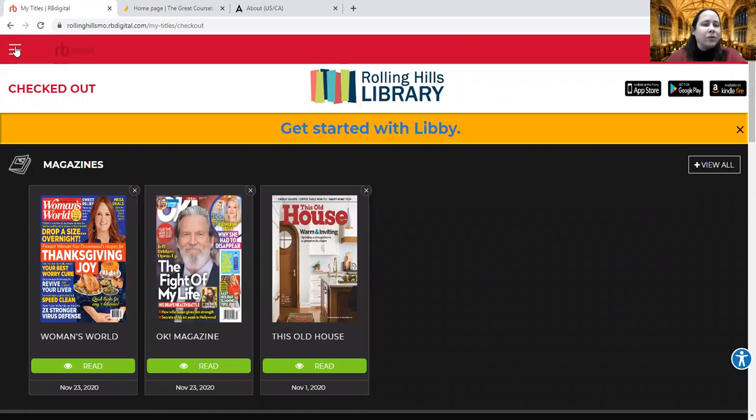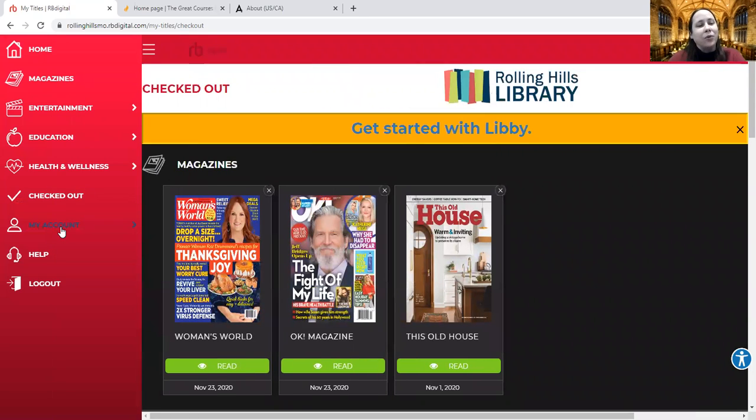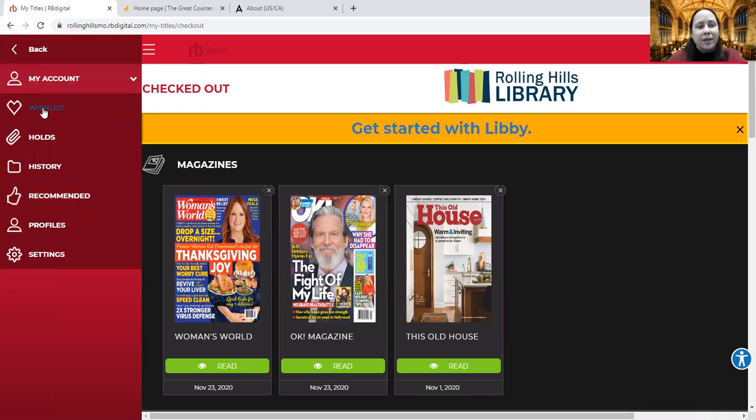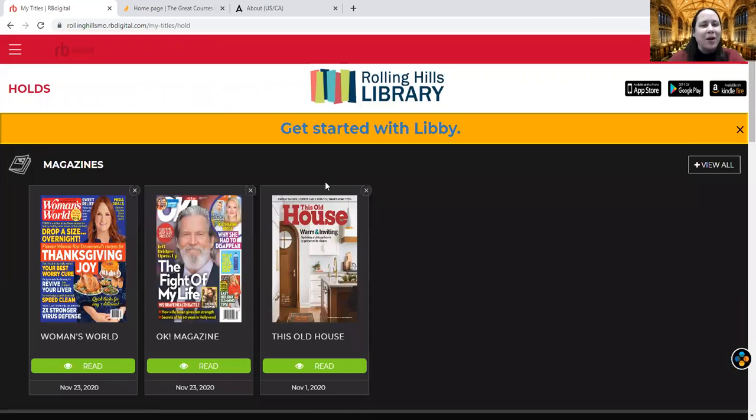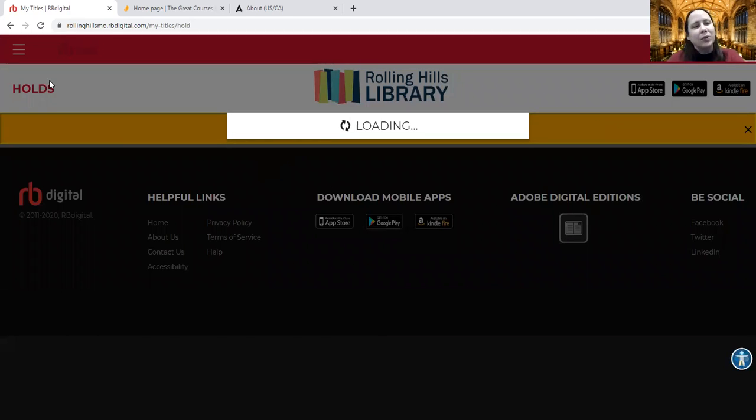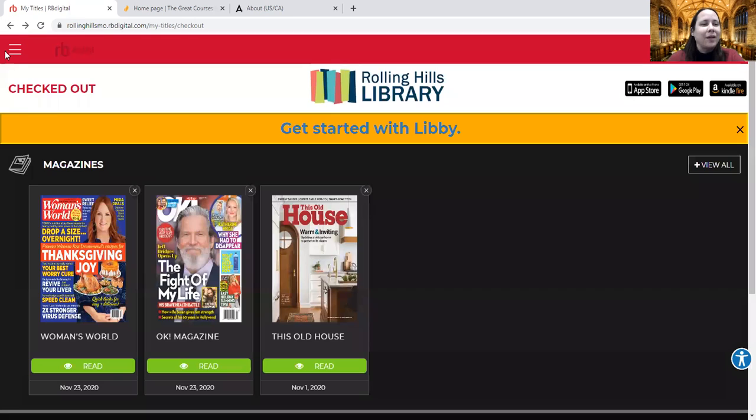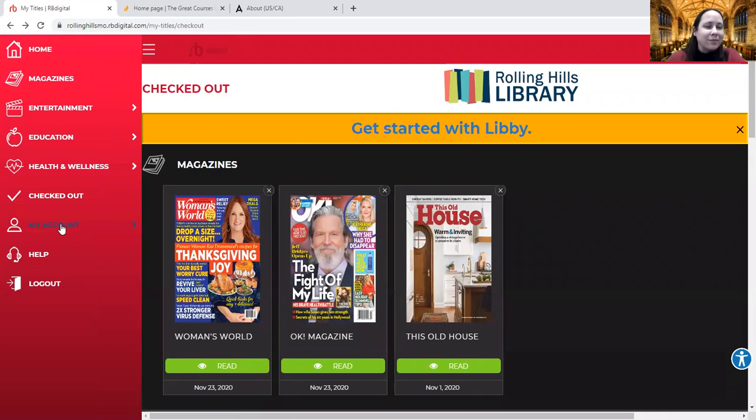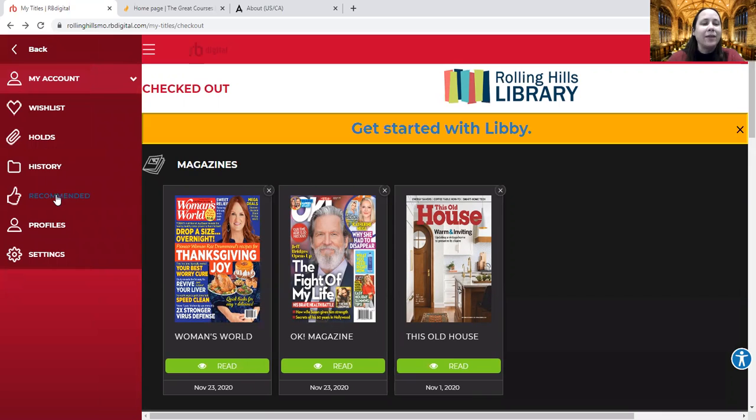Over here on RBDigital, you can also see your account. So you can put things on a wish list. Holds aren't really, since we don't have books anymore, those are not going to be as robust as they used to be. Let's see what it brings us when we try to go look at our holds list. Nothing. So, not surprising. You can look at your history, things that are recommended.